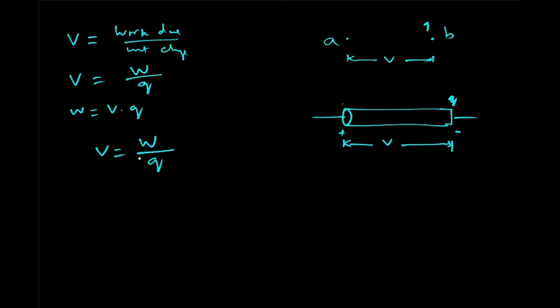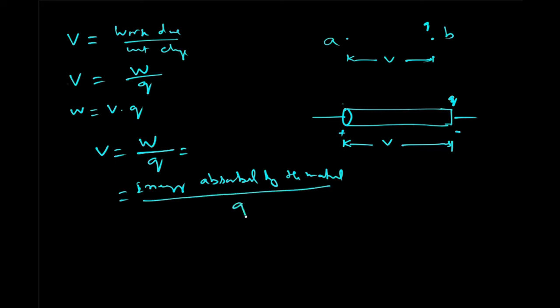So V is equal to W by Q, that is equal to energy absorbed by the material divided by Q, or we can say that the energy is equal to V into Q. Potential difference between the ends of the conductor and the amount of charge moved from this point to this point.